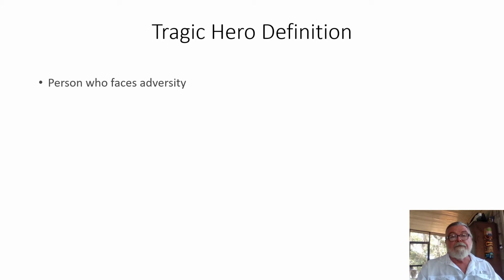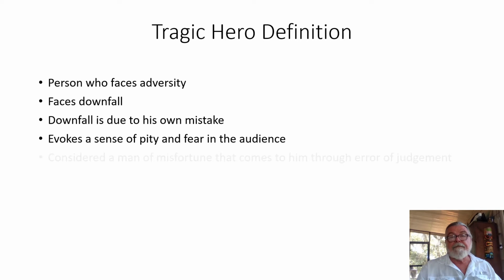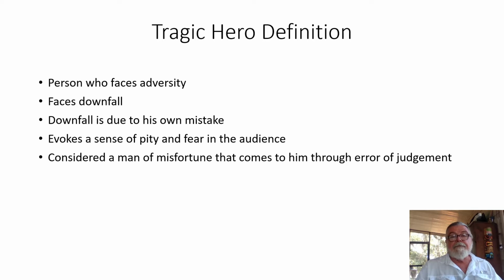So here we go. First, the person who faces adversity. Okay, King Lear, he faces adversity. He faces his downfall, which in the end he dies. His downfall is due to his own mistakes. It evokes a sense of pity and fear in the audience. And he's considered a man of misfortune that comes to him through error of judgment. Now, this last idea is kind of repeating some of the ideas that are earlier, but I put that in there from the definition because I think I can use that as my concluding sentence in my paragraph.